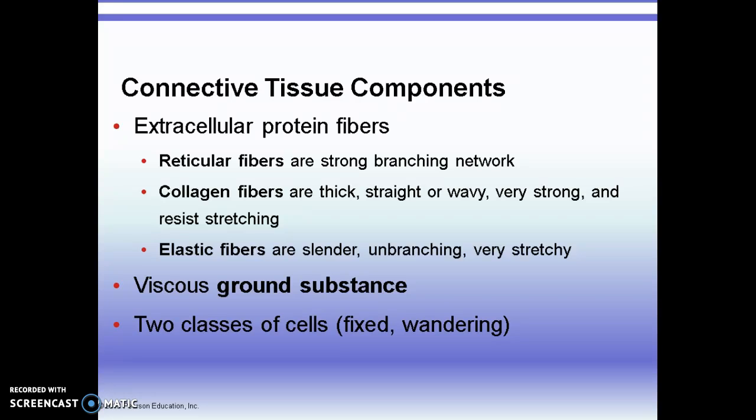The ground substance is viscous. That means it's kind of thick. And there are two classes of cells, fixed and wandering.